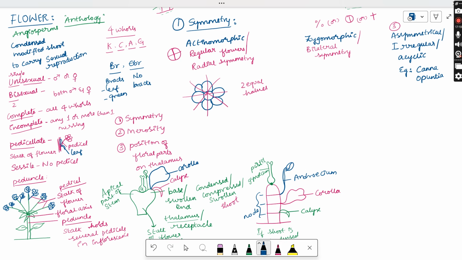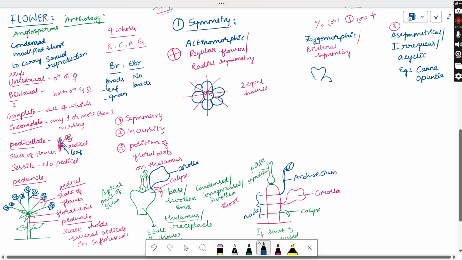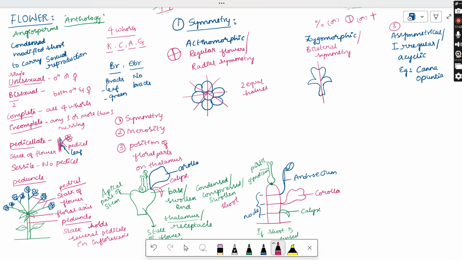Coming to the zygomorphic. In zygomorphic, the flower can be divided into two equal halves, but only by one plane which is passing through the center. Suppose the flower will be like this. There are some flowers, and I'll mention the examples also. You cannot cut them into two equal halves in whatever direction you want, but only at one plane, which should be passing through the center. Those are said to be zygomorphic or bilateral type of symmetrical flowers.